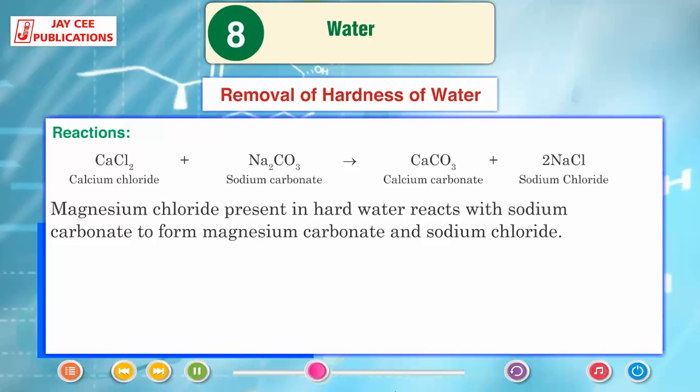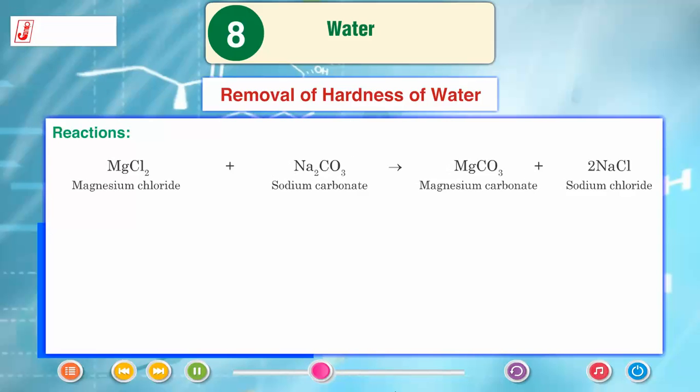Magnesium chloride present in hard water reacts with sodium carbonate to form magnesium carbonate and sodium chloride. Reaction: MgCl2, magnesium chloride, plus Na2CO3, sodium carbonate, gives MgCO3, magnesium carbonate, plus 2NaCl, sodium chloride.